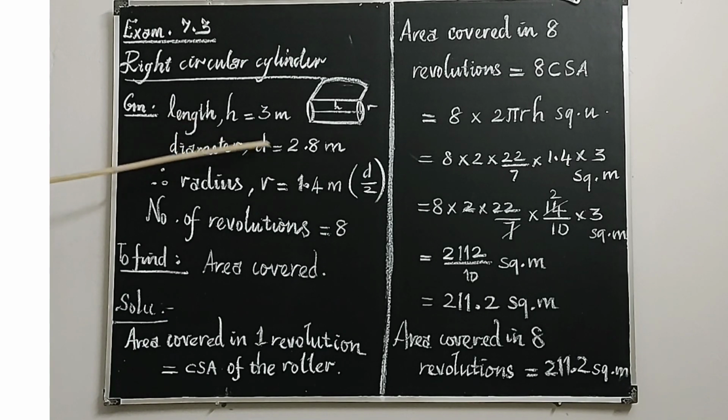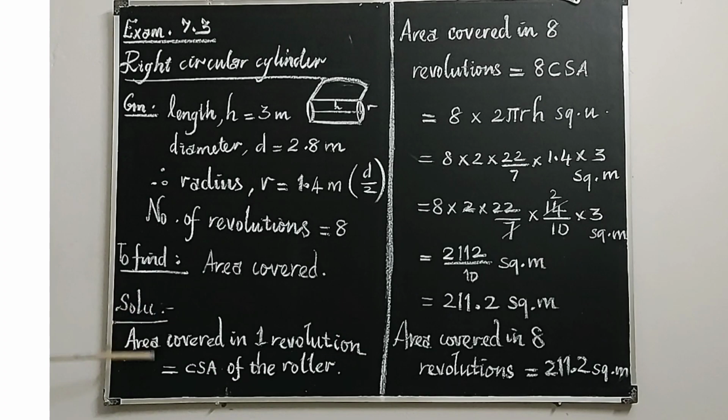So diameter is equal to 2.8 meter, radius is equal to diameter by 2. So 2.8 by 2 is 1.4 meter. And how many revolutions does it take? Revolutions taken is 8 revolutions. What are we asked to find? We are asked to find the area covered.